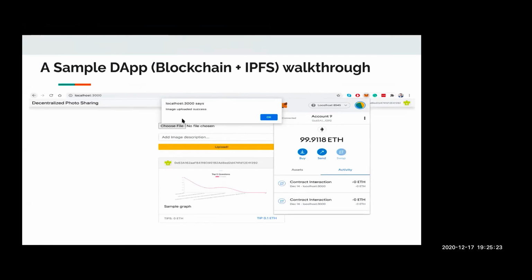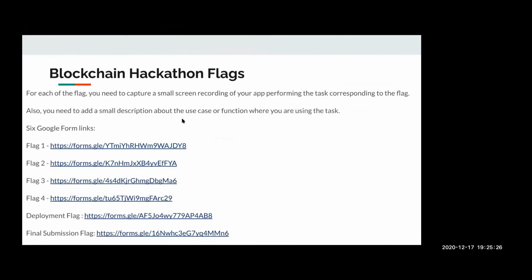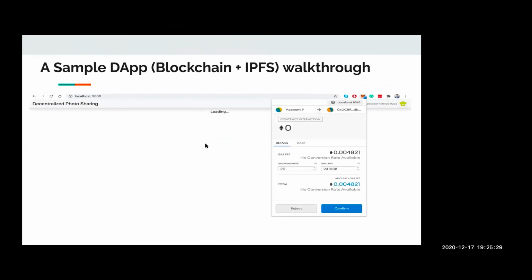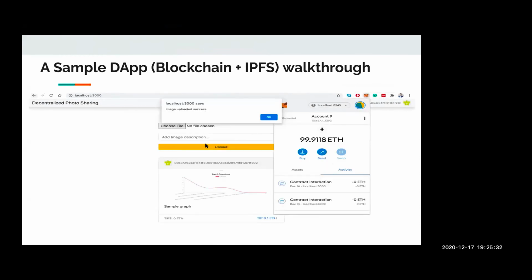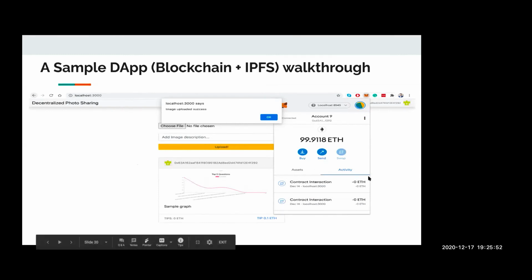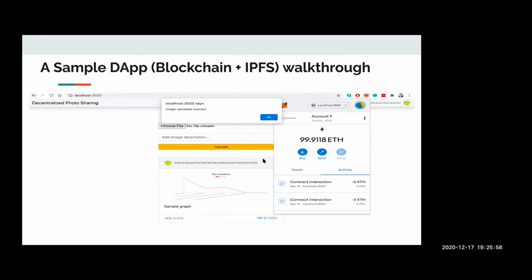So if I want to complete flag number 1, and my application is only first-part ready, where I'm able to store some data onto IPFS or any network, what I would do is capture a screen recording of my app performing the task. In this case, I would capture this part where the MetaMask notification comes up, and once I confirm, the transaction is successful. It would be hardly a 5 to 10 or 15-second video based on your implementation.